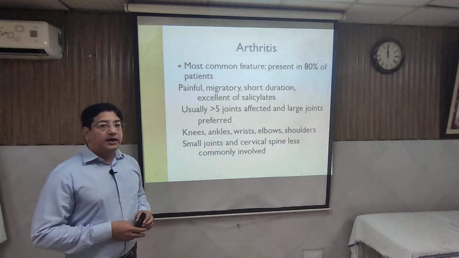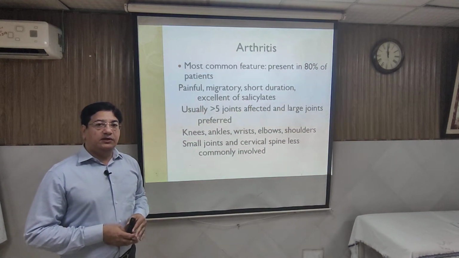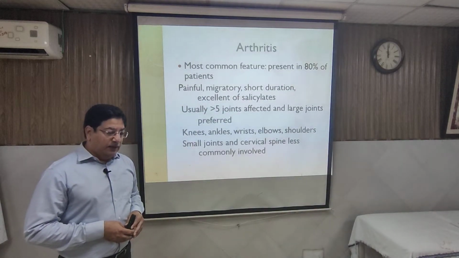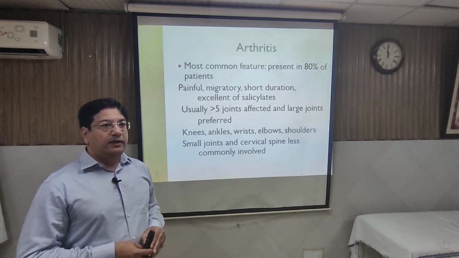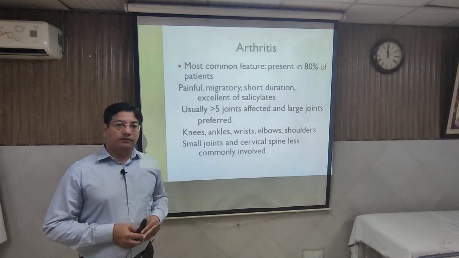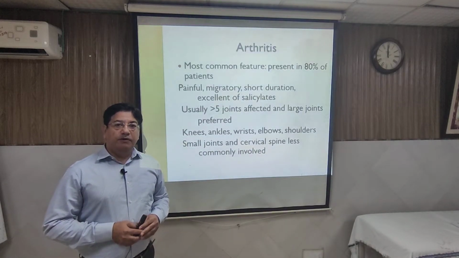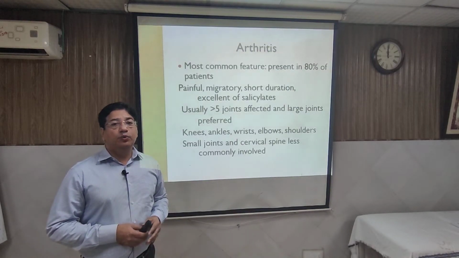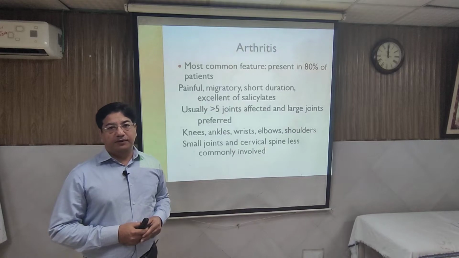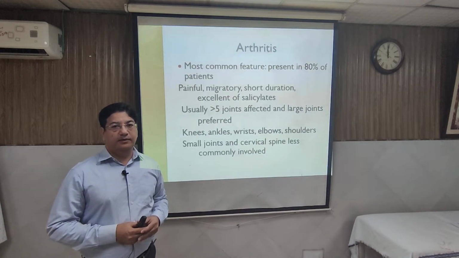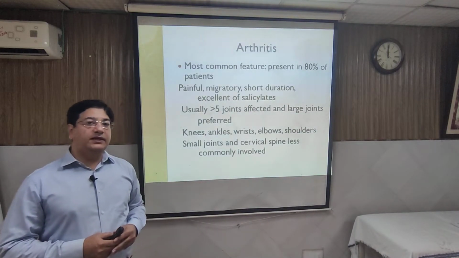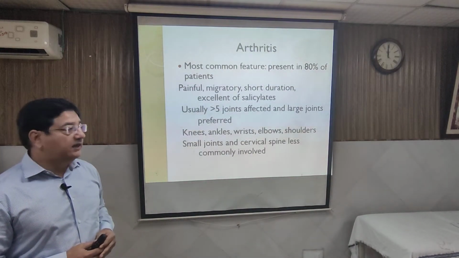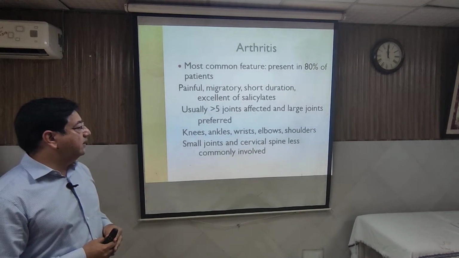So what kind of arthritis is seen in rheumatic fever? Just remember, almost every time the large joints are involved. Involvement of small joints like joints of fingers rules out rheumatic fever. The most commonly involved joint is the knee joint, and then the wrist joint, then ankle joint, elbow, then shoulder.